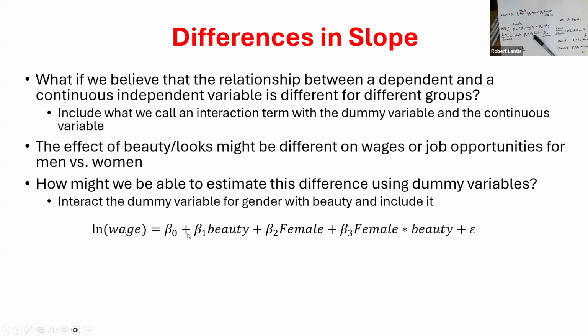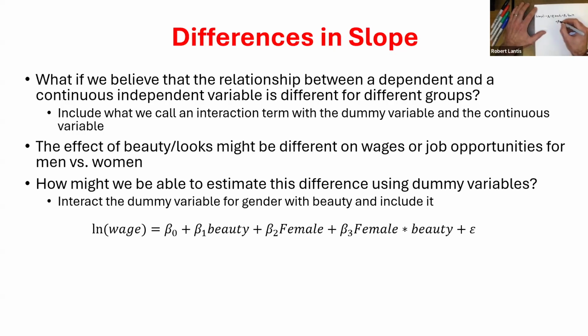So if I think about my regression, it looks something like this. We'll do a very similar thing. We're just now dealing with a continuous variable, right? So I'll try to do it in the same order. And I think I use the natural log of wages here as well. So let's say I have this beauty variable in my data set and it somehow measures looks. Higher values represent better looking people somehow. This is a bit of an aside, but I remember they created this data set by showing pictures to groups of people and asking them to rank the people on their attractiveness and then stored it all in a data set, which is not creepy at all. But this is how they came up with it, right?